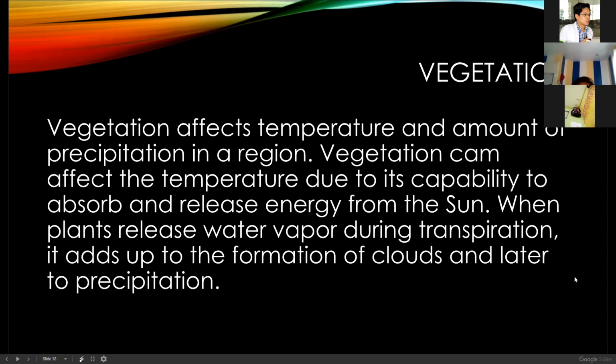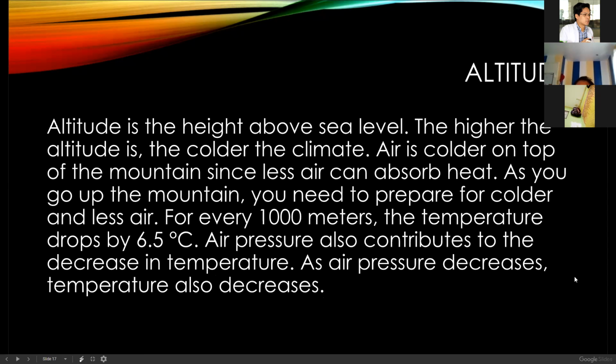By the way, for altitude, it is just saying that the higher you are, the colder the climate is, or the colder the air, since the air there cannot absorb heat, or there's less absorption of heat. Again, for every 1,000 meters, the temperature drops by 6.5, so it's colder when you go higher, just like Mount Everest. Air pressure also contributes to the decrease of temperature. As air pressure decreases, the temperature also decreases.